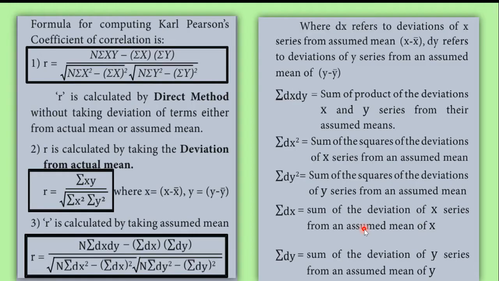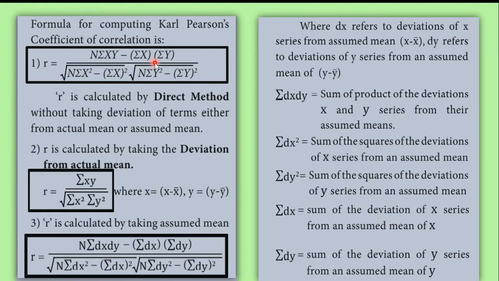Three formulas are given here. The first one is the direct method. Under the direct method, we use this formula. In the indirect method, we have 2 methods, the actual mean method and the assumed mean method. So Karl Pearson's coefficient of correlation can be calculated in 3 ways.